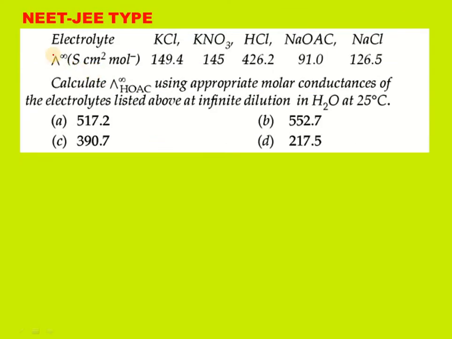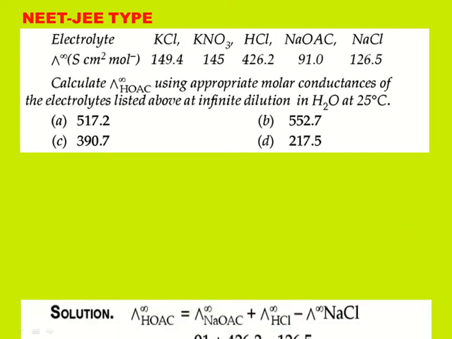See the next question. Electrolytes KCl, KNO3, HCl, NaOAc, NaCl are given. For them, the lambda infinity value, that means the equivalent conductance at infinite dilution, is given. That is 149.4 for KCl, 145 for KNO3, 426.2 for HCl, sodium acetate 91, sodium chloride 126.5. They are asking to calculate the lambda infinity value for acetic acid using appropriate molar conductances of the electrolytes listed above at infinite dilution in water at 25 degrees Celsius.